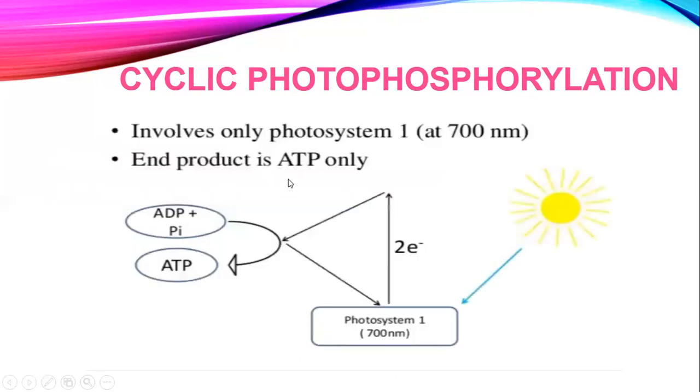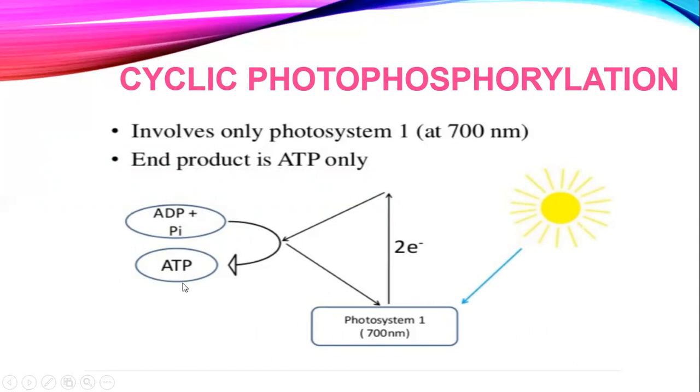And now this is an overall diagram. You can just see over here, it involves only photosystem 1, which has chlorophyll A with 700 nanometer absorption peak, and the end product is only ATP.